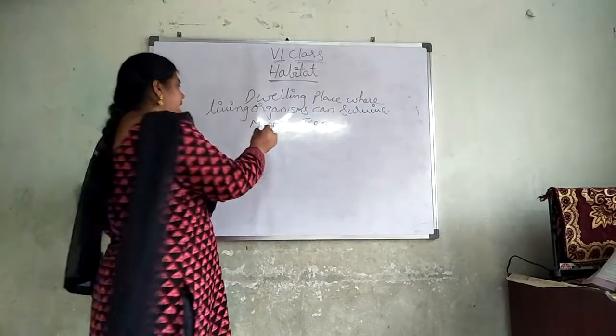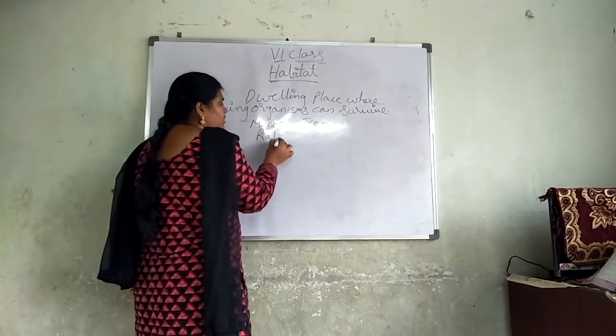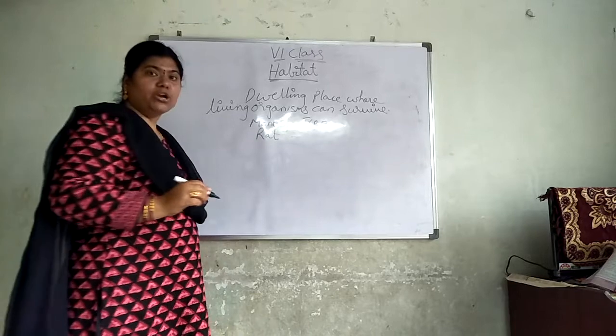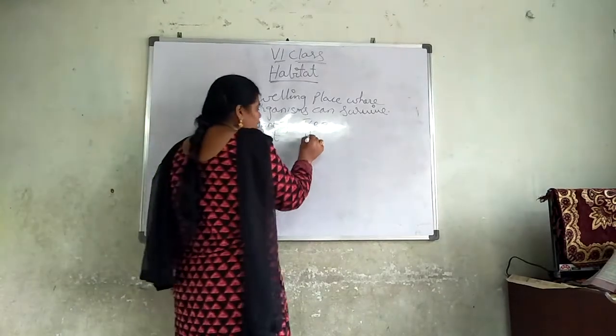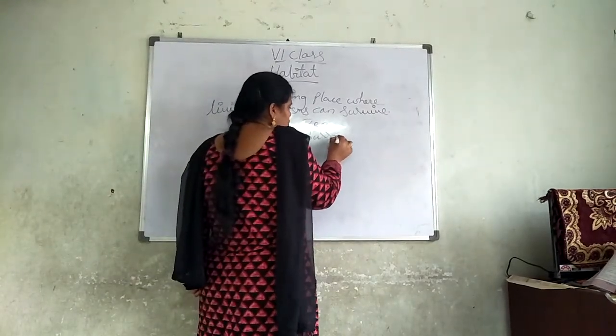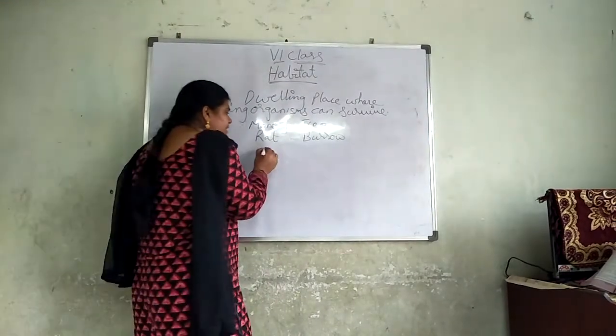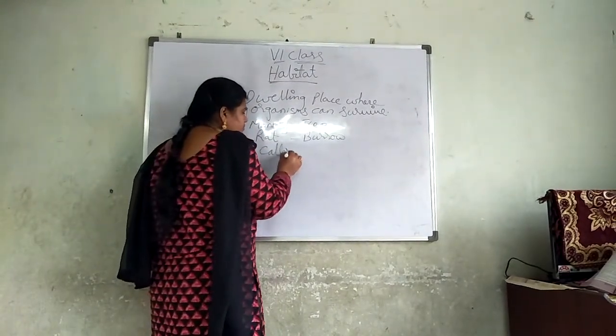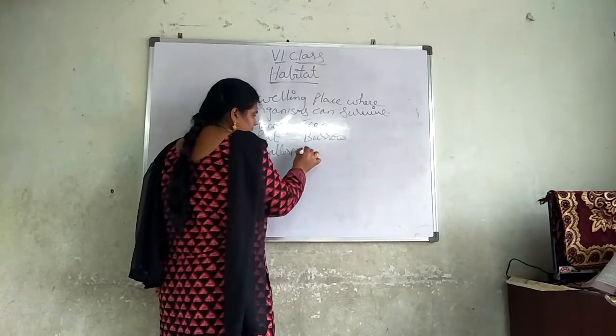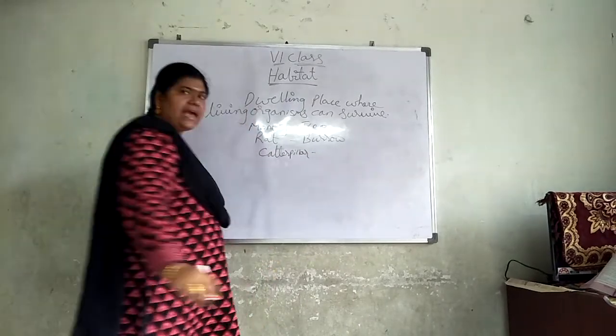If I take a rat, what is the habitat of the rat? Burrows. It will be in the holes. So burrows are the habitat of the rat. If I take a caterpillar, what is its habitat?